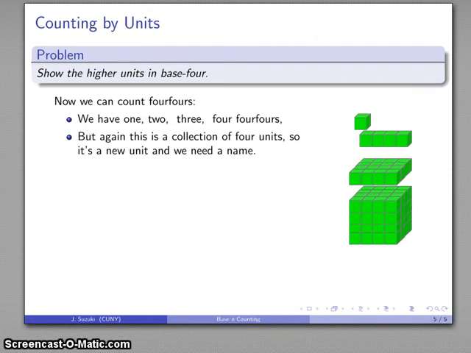But again, if I were being introduced to this concept for the first time, I might continue a winning strategy and call this a 4 4 4. And so I have my units, a 1, a 4, a 4 4, and a 4 4 4. And except for the peculiarity of the names, these are perfectly legitimate units and perfectly legitimate names for those units in our base 4. What do we do with them? Well, let's see how we can count in the next section.